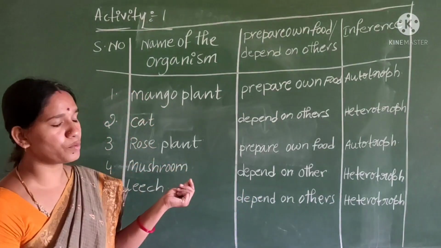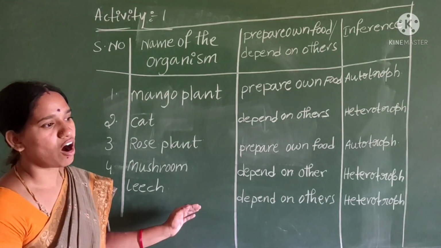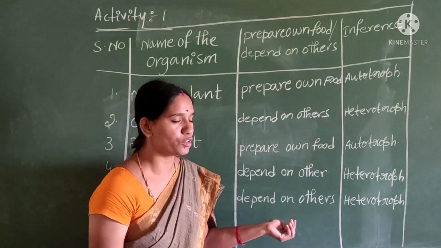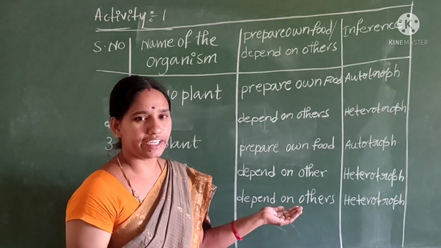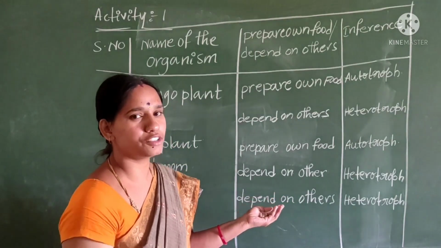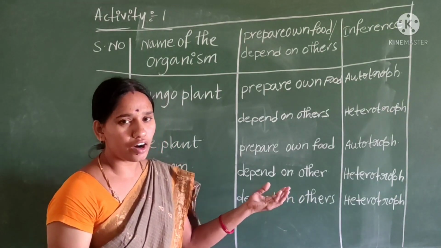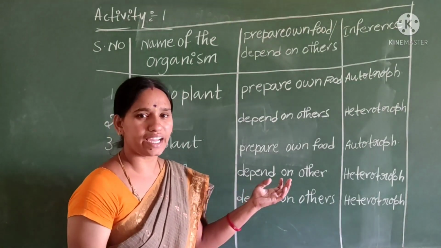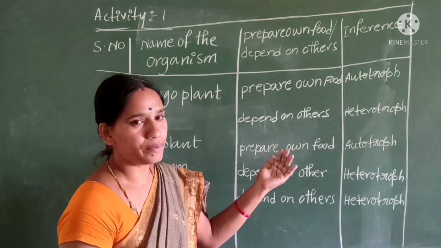The best examples of autotrophs are all green plants. The best examples of heterotrophs are non-green plants.